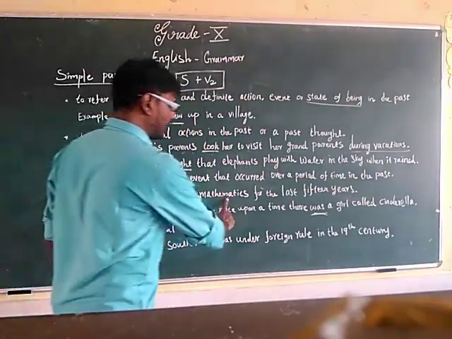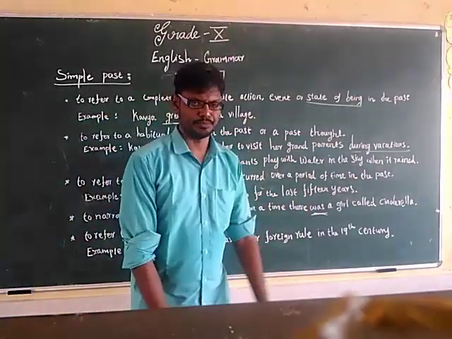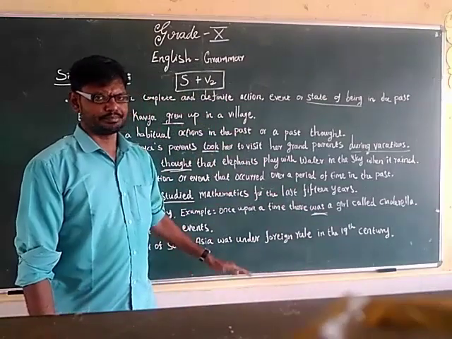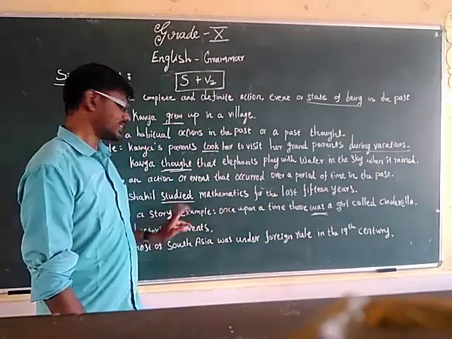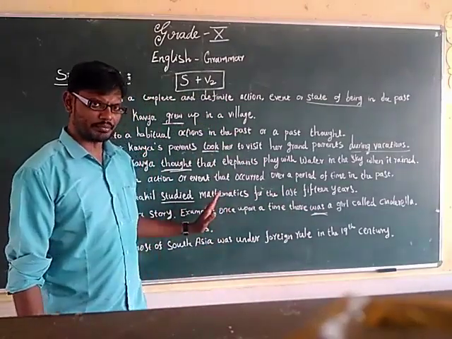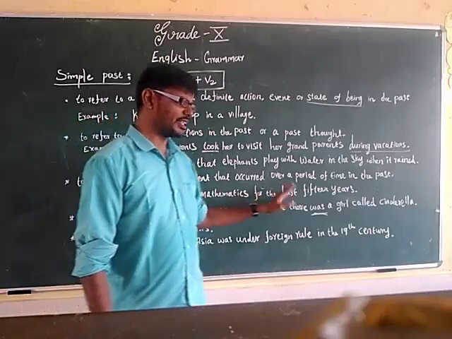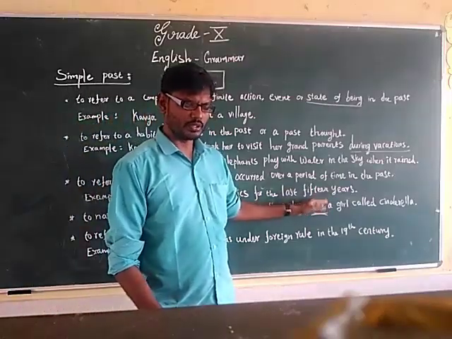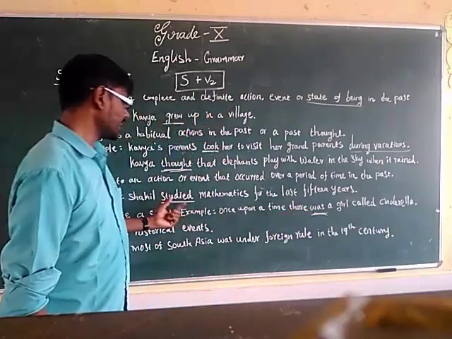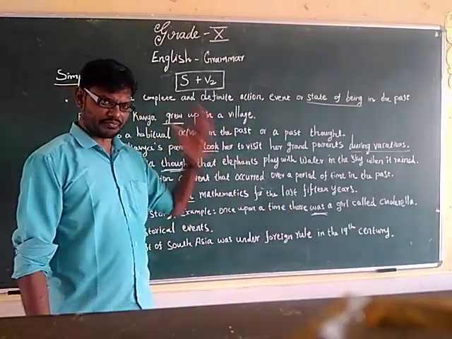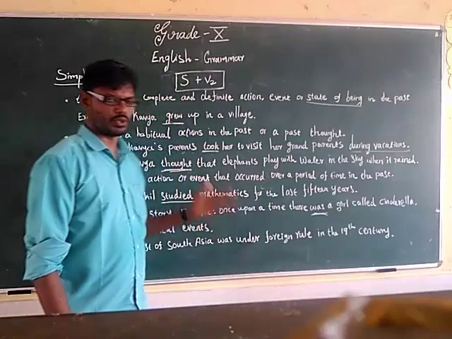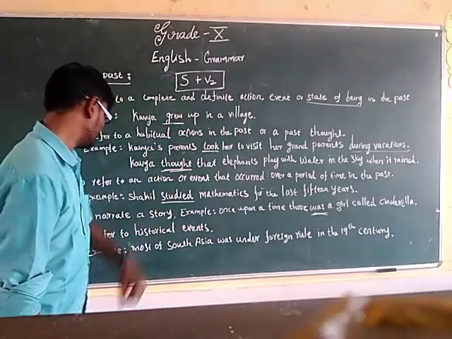Some action which happened in the past over a period of time, those actions are also referred to using simple past tense. Example: Sakil studied mathematics for the last 15 years. Okay, the past action. What did he study? He studied mathematics for the last 15 years, not now. Definite action, completed action. So, which is in past tense.